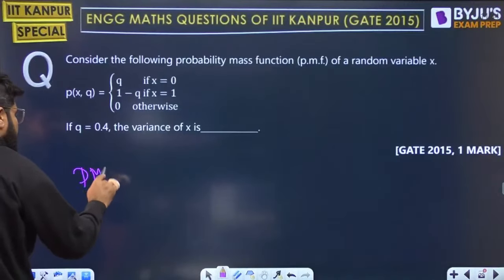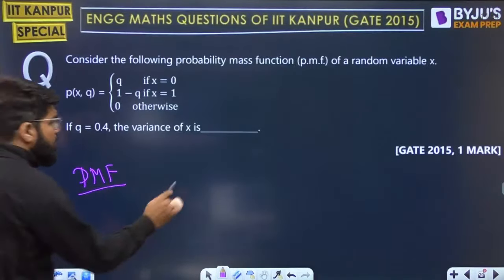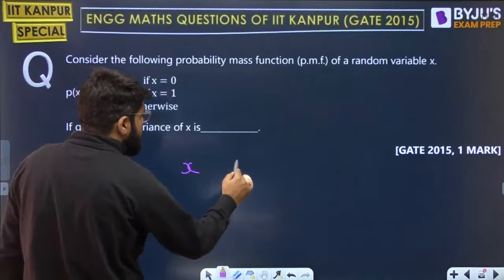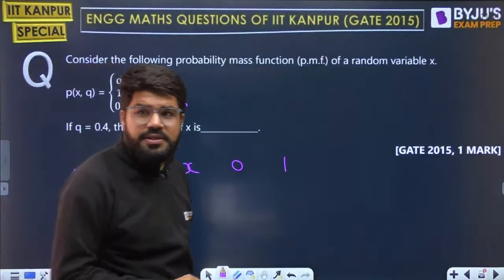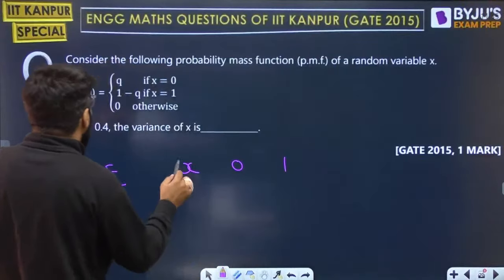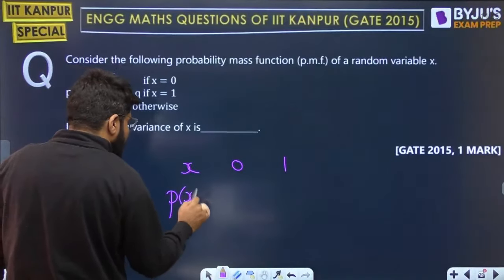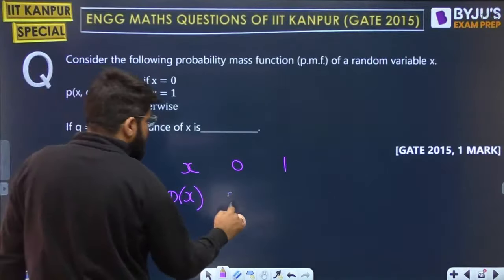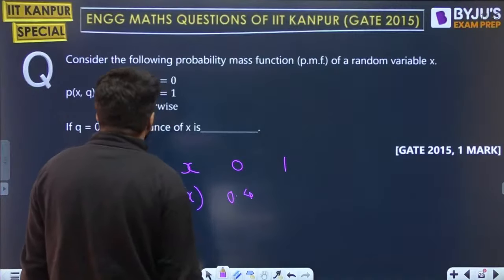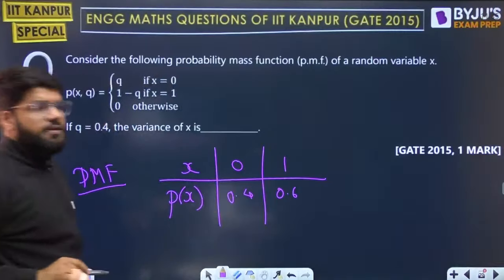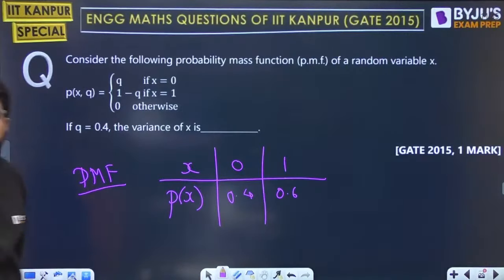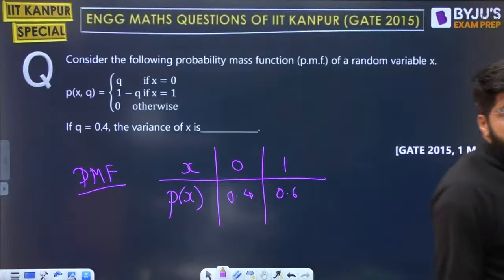Let us write down its PMF simply here. The x can take 2 values, 0 or 1. Only 2 values, otherwise the probability is 0. And what is the probability of those values of x? For 0 it is q, and q is now given to you as 0.4, and 1 minus q is 0.6. Okay, done. Great. Chalo. Badhiya. Bahut badhiya. Let's come to this question now.